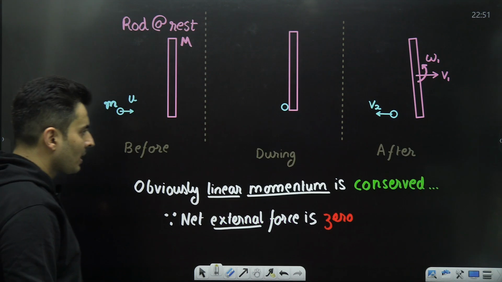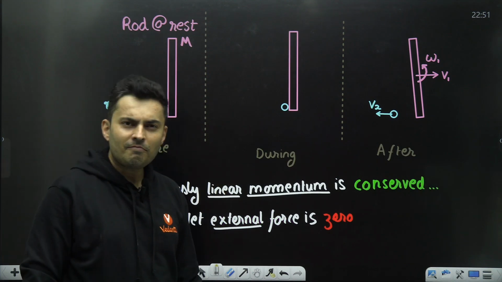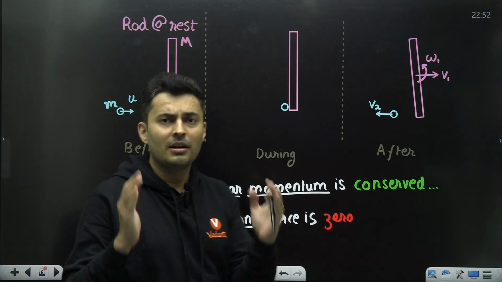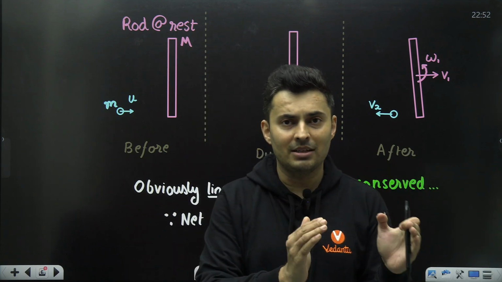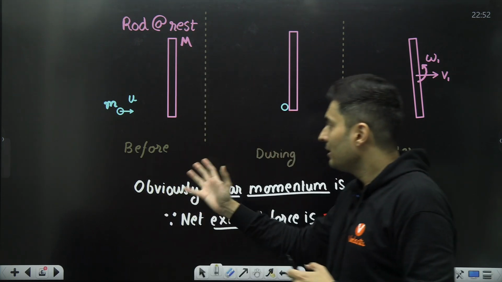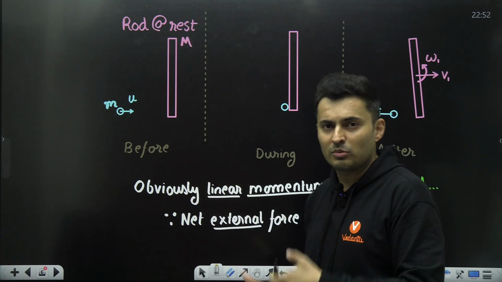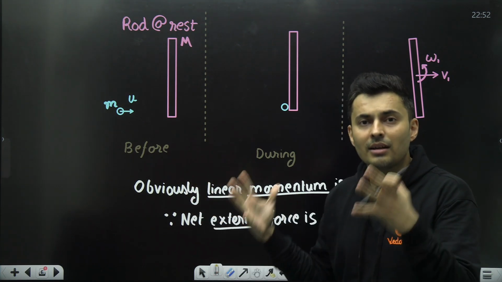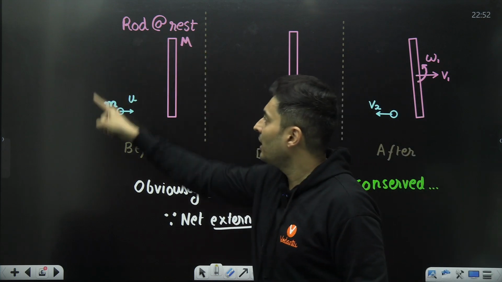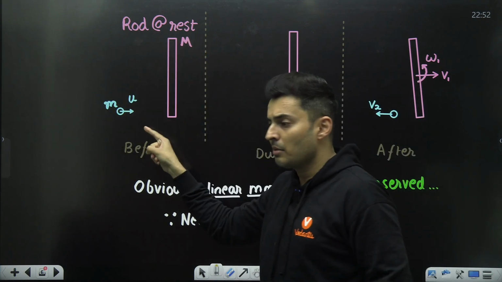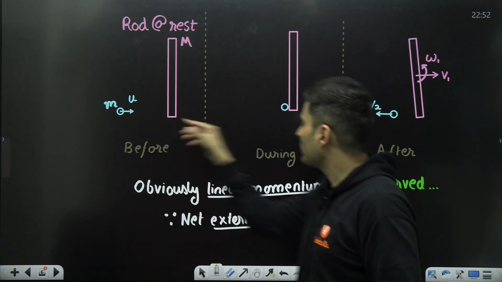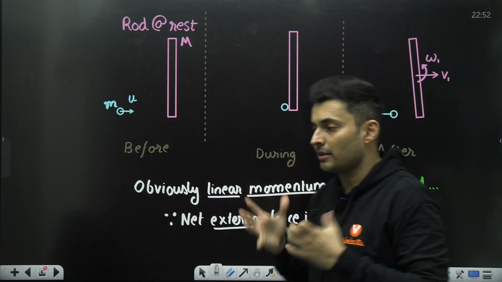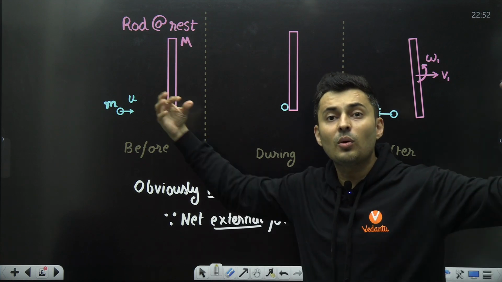Who knows? The most obvious is the linear momentum conservation, and linear momentum P, which is mass times velocity, is obviously conserved because if you take the entire rod plus the ball system, the force of collision is an internal force. So there is no external force.